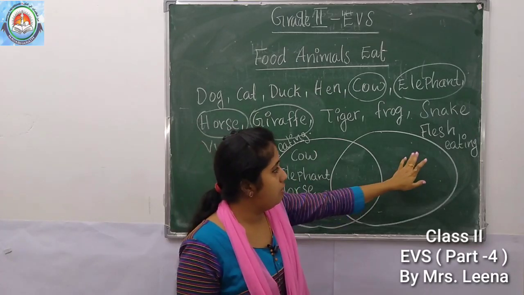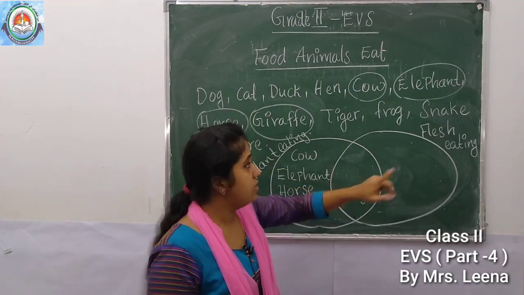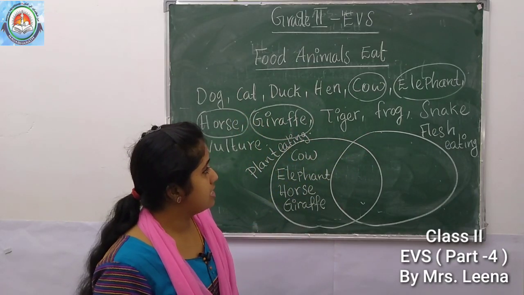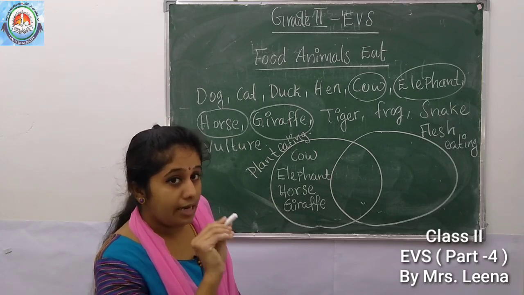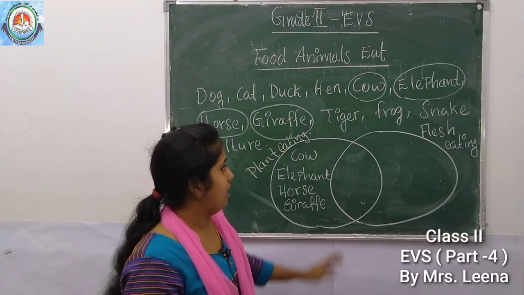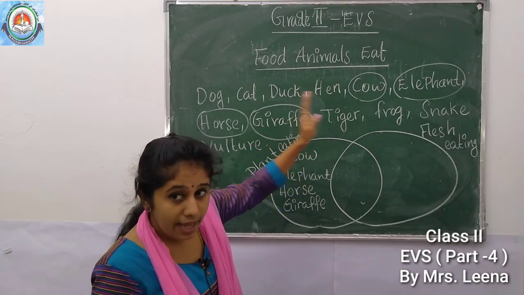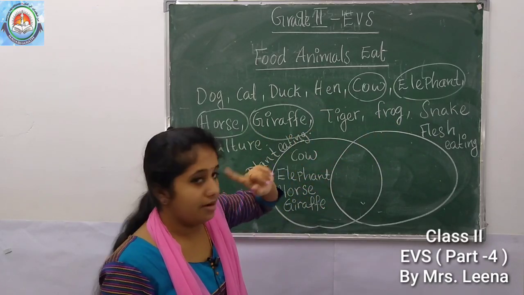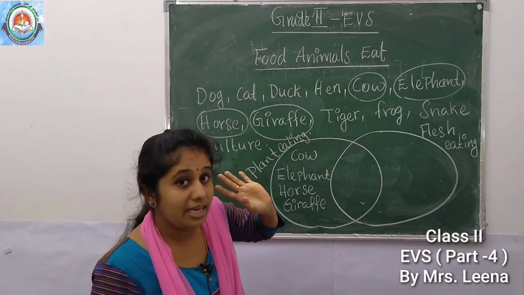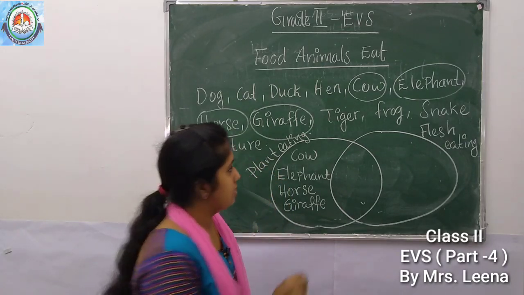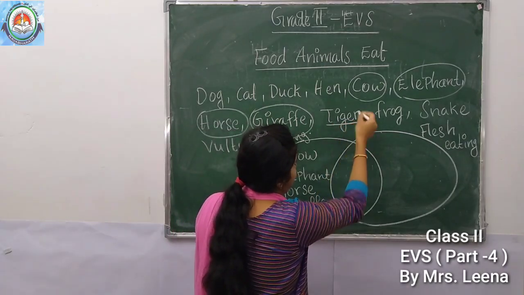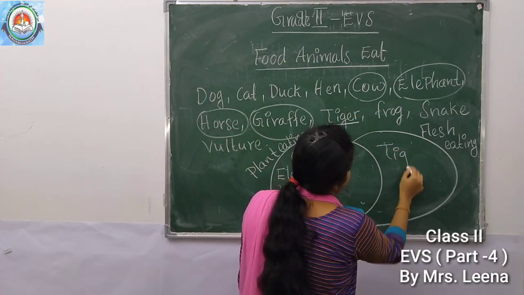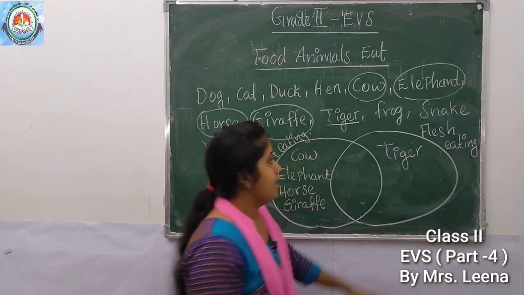So, we can group the animals as flesh-eating animals. So which are the flesh-eating animals here? We can underline those animals. Underline. Okay. Then which are the animals? Tiger. Yes, very good. Tiger is a flesh-eating animal. Okay. We can underline. Then next one. Then we can write here, tiger.